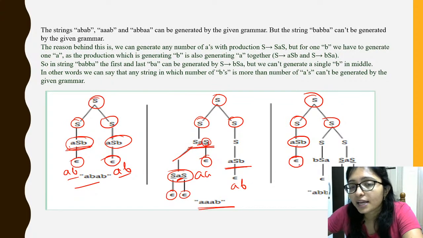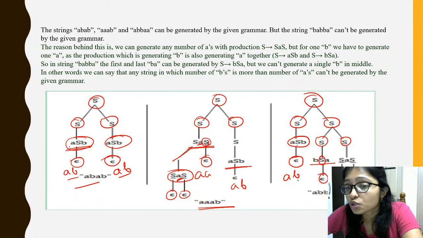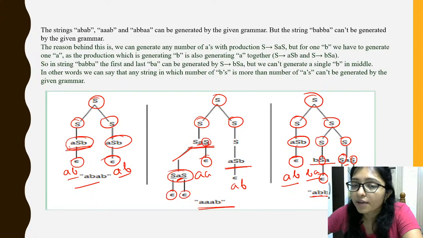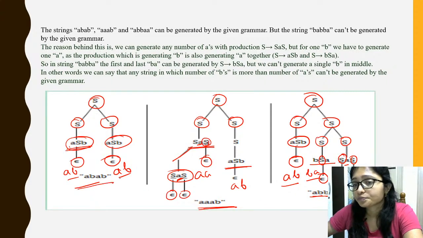S can be epsilon. So from here I am taking AB, and from this S, BAS. Now from this S I can do epsilon, and from the other S I can do epsilon. So from here I am getting BA, and from here I am getting A. So AB, BAA, AB, BAA. So everyone is coming, right? So there is no issue.